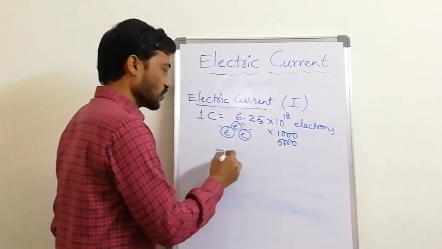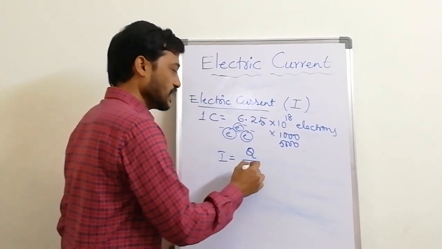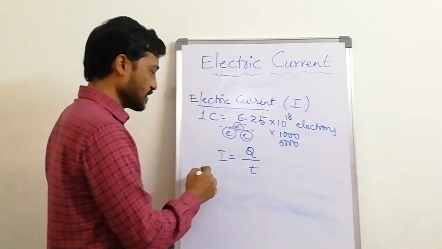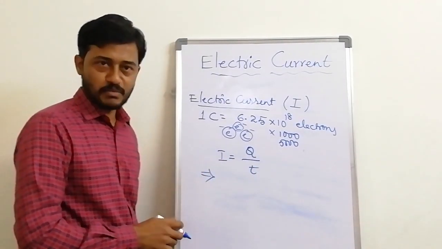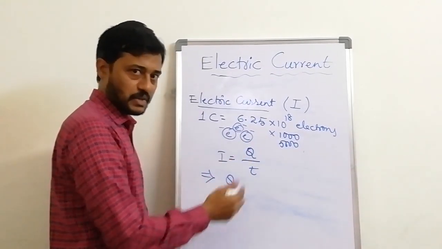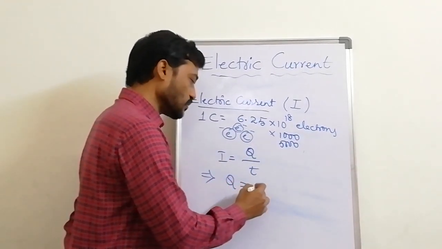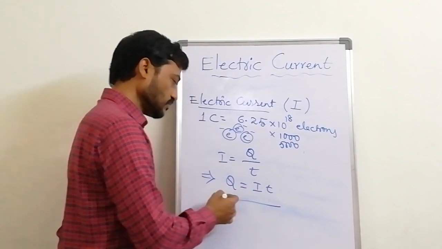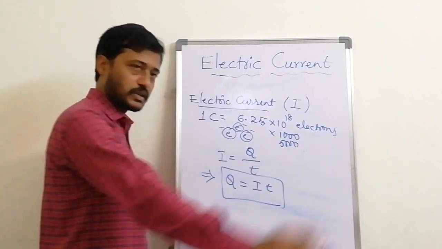So I is equal to Q by T. From this, by rearrangement, if you want to know the charge, Q is equal to I into T.